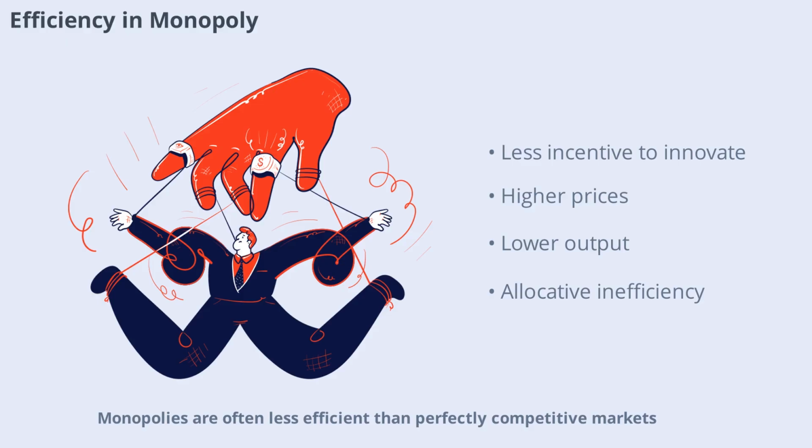Monopolies are often less efficient than perfectly competitive markets. Because they face no competition, monopolists may not have the same incentive to minimize costs or innovate. This can lead to higher prices, lower output, and less choice for consumers. Economists call this allocative inefficiency, where resources aren't used in the best way for society as a whole.